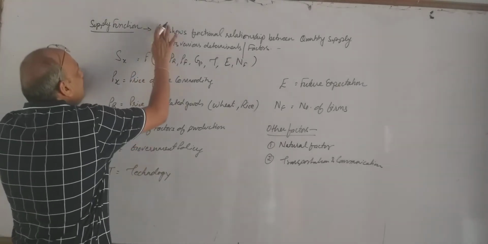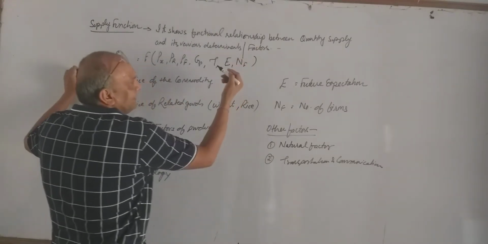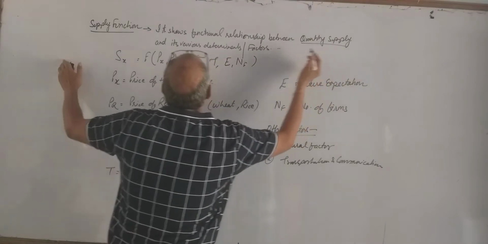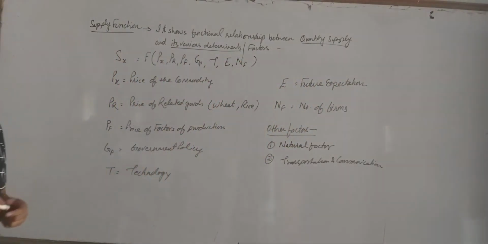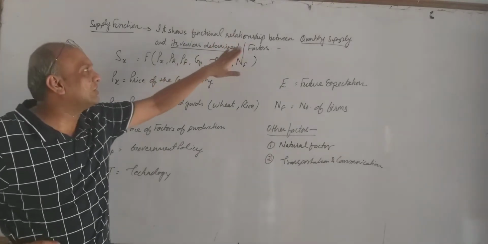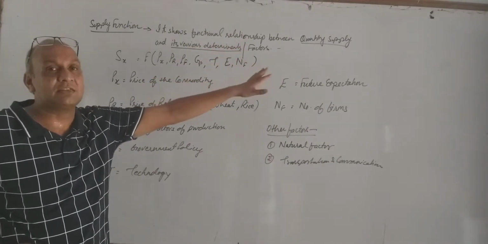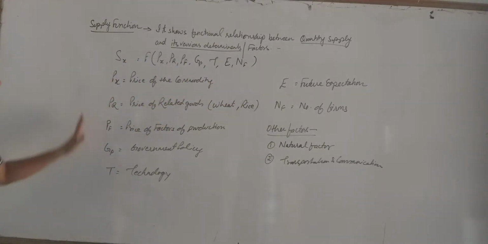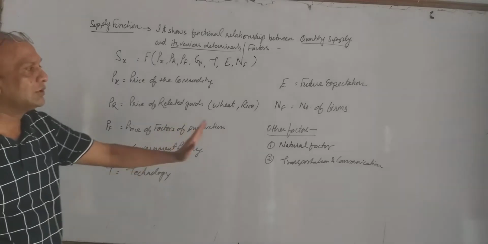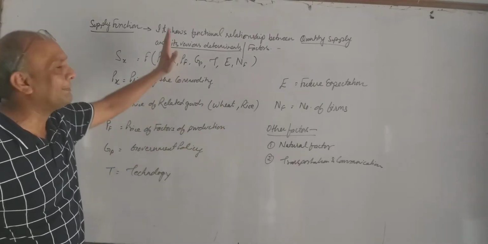Supply function shows functional relationship between quantity supply and its various determinants or various factors, that is, how supply is going to be affected by its different factors. What are those factors? These are few factors which we are going to discuss, which are going to affect our supply.